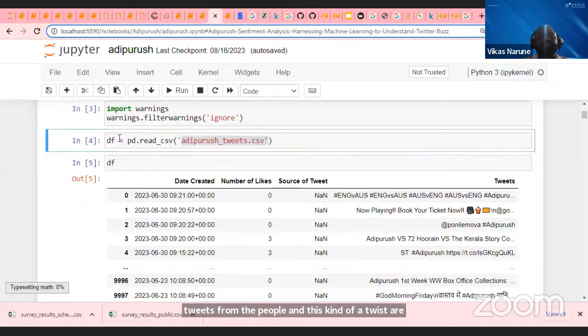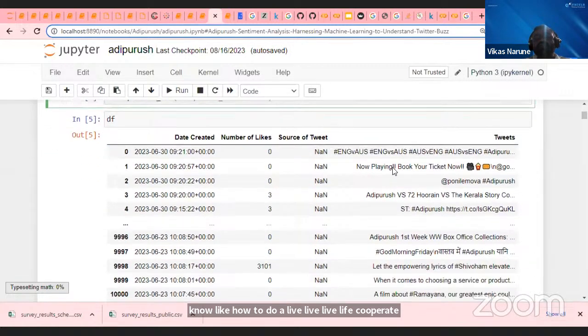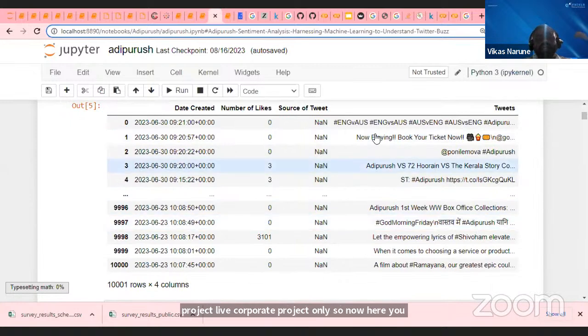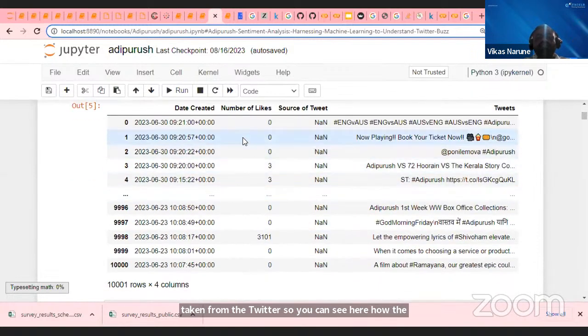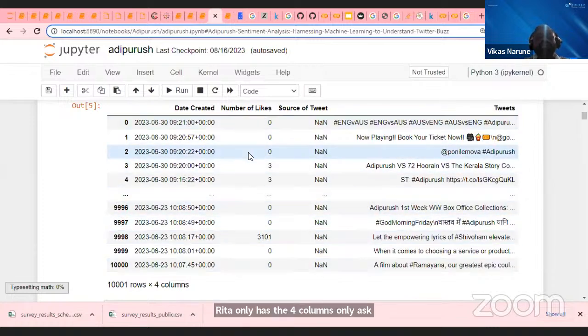I am reading this CSV file as a data frame. Guys, I will share this code with you so you can know how to do a live corporate project. Here you can see we have raw data, very raw data, taken directly from Twitter. The data has only 4 columns: the date and timestamp, the number of likes given to the tweet, the source of the tweet, meaning who tweeted it, and the actual tweet.